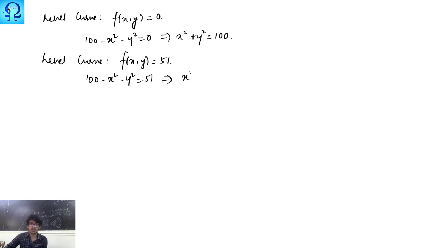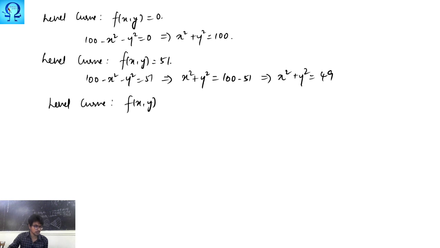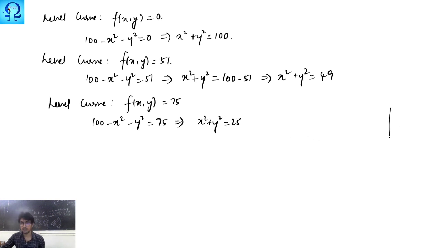If you take minus x squared and minus y squared to the other side and take this 51 to the other side, you are going to get x squared plus y squared is 49. Okay, the next level curve is f of x y is 75. So 100 minus x squared minus y squared is 75, which tells us that x squared plus y squared is 25.